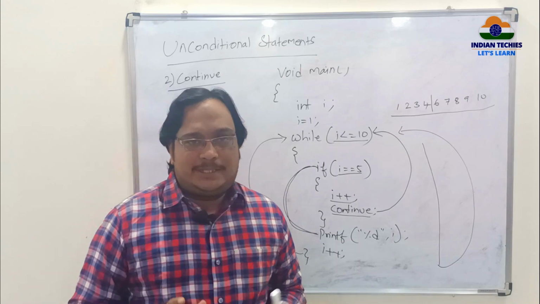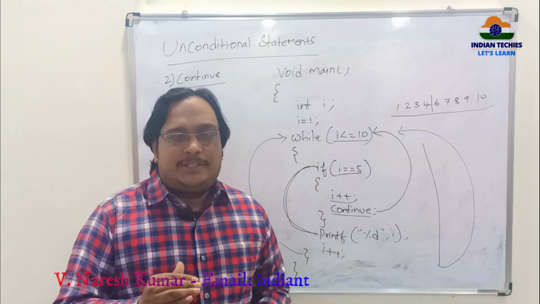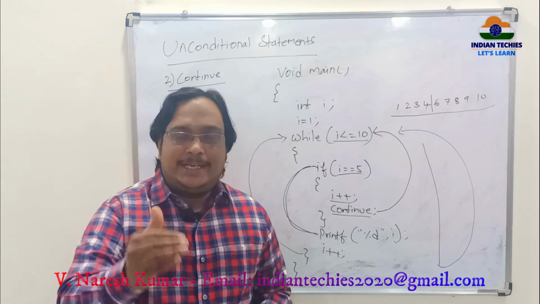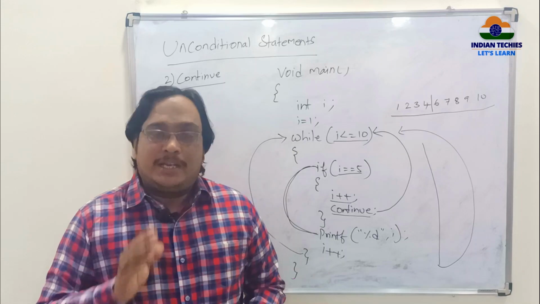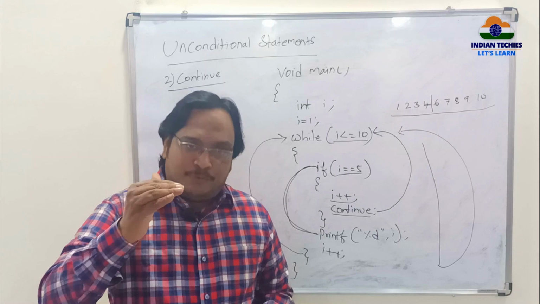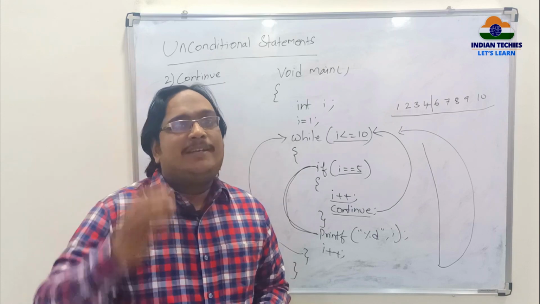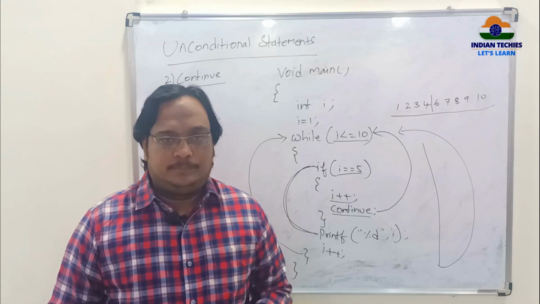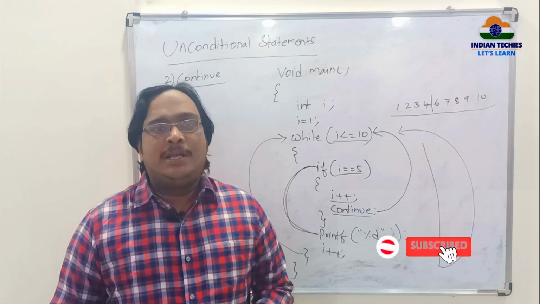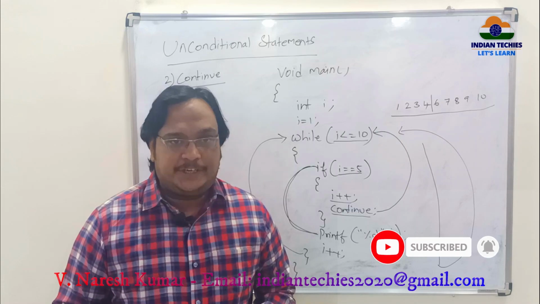So if you see the basic break and continue, break stops the execution of the loop there itself and comes out of the loop. Continue skips the lines that are after the continue statement inside the loop and jumps to the next repetition. That is about unconditional statements, break and continue.